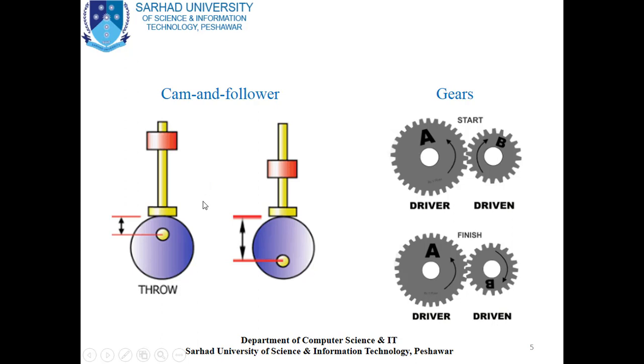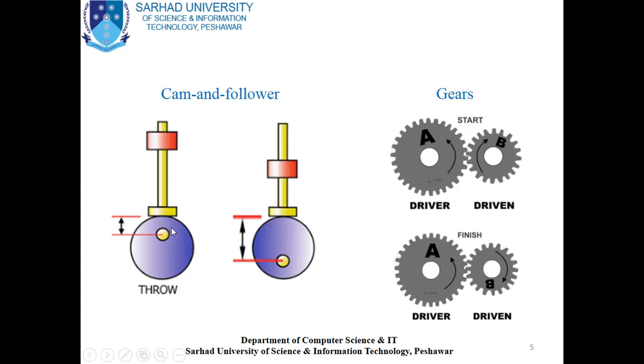In this slide you can see the mechanical devices. The left side is about cam and follower. This is the pictorial diagram of cam and follower. Here you can see the cam, the circular shape, and the vertical device is called the follower. When this device rotates at this point, the distance between this point and this point decreases.